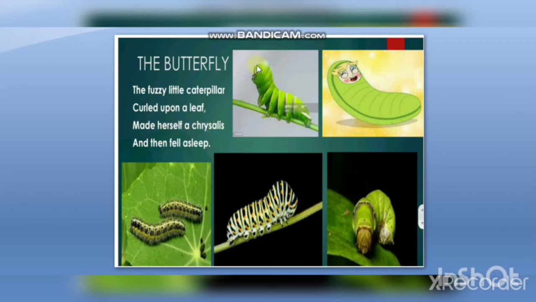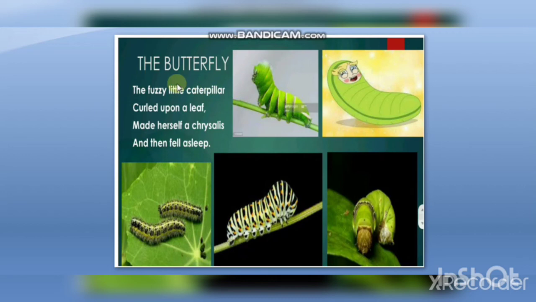You can see the fuzzy little caterpillar. Fuzzy means something which is not clear, unclear. So the caterpillar, you can see, is not clear. So it curled upon a leaf. In the picture you can see, made herself a chrysalis. This is the chrysalis stage of a butterfly. And then fell asleep. After converting into the chrysalis stage, it started sleeping. Who? The fuzzy little caterpillar.